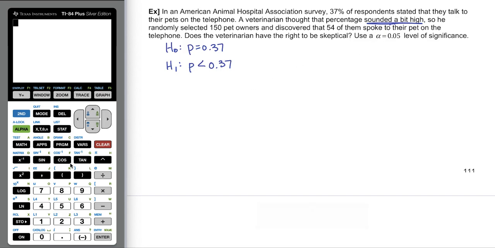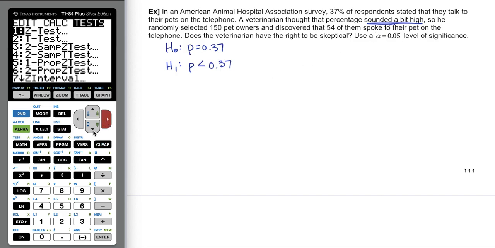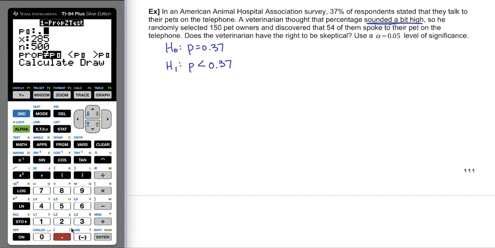Okay, so let's go to stat, test number 5, 1 prop z test. P naught is 0.37. That is the proportion in our hypotheses. X is 54 people that speak to their pet out of n, 150 people, on the phone. And our alternative hypothesis is a less than, or a left-tailed test. And we'll go down to calculate. Okay, so we're getting a p-value. It's about 0.4 if I'm rounding this.